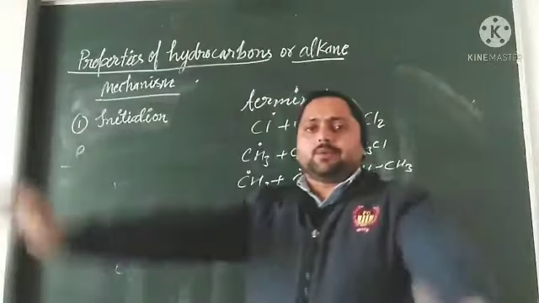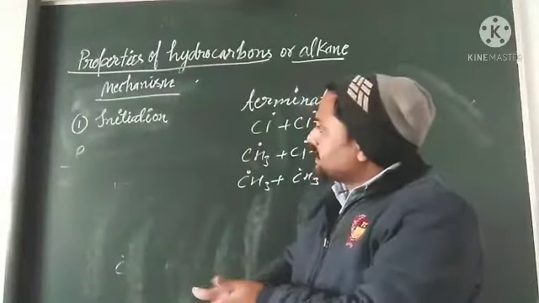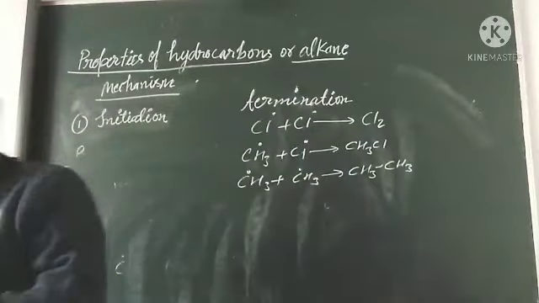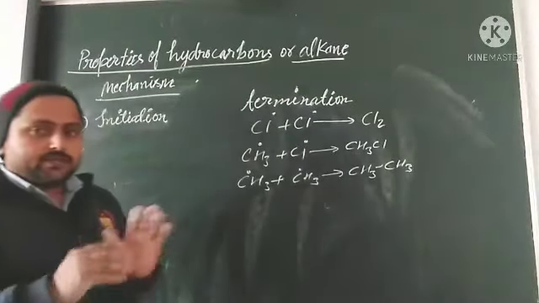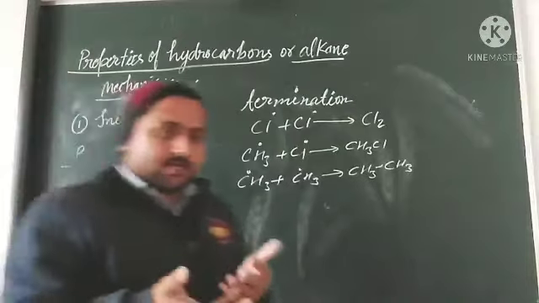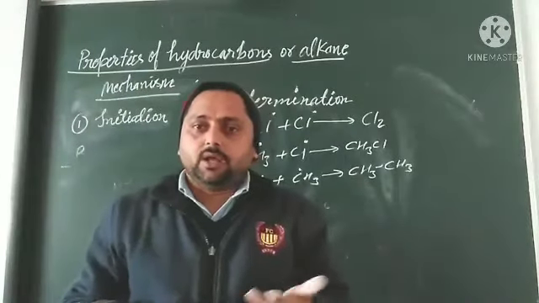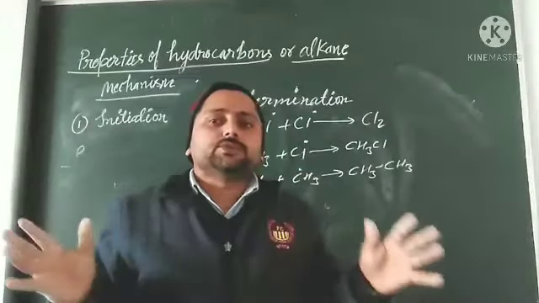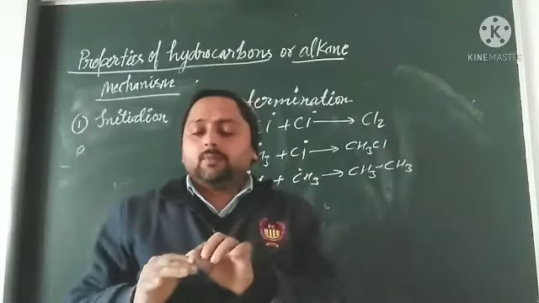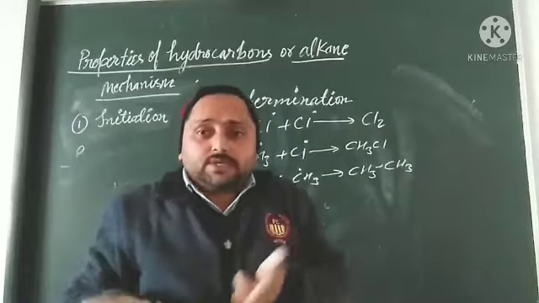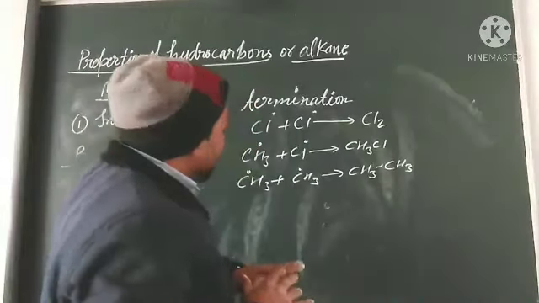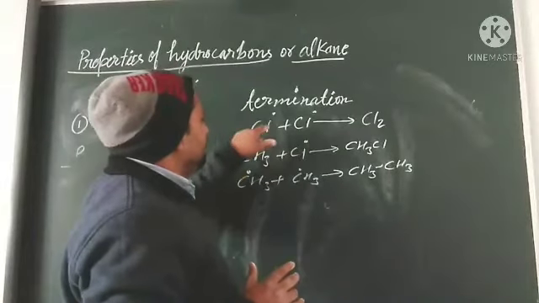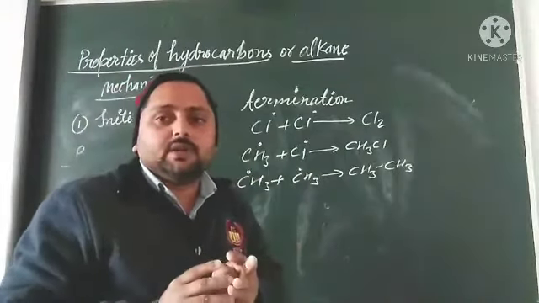So in this we have seen that a reaction completes in three steps: initiation step, propagation step, and termination. In initiation the reaction starts. In propagation the reaction proceeds, meaning all the hydrogens of the hydrocarbon, or we can say alkane, are replaced. And in termination, when all the hydrogens are replaced, we use the termination step to stop the reaction. Two free radicals combine and form stable molecules.